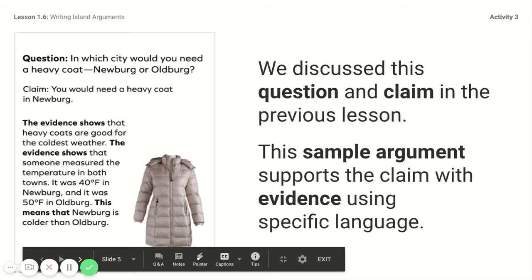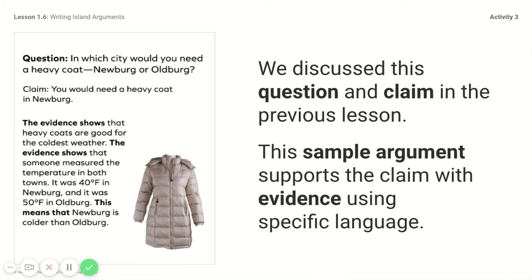Newburgh. The sample argument is how we're going to write our argument about orangutans, and it gives us a little idea of what kind of language we might use when talking about evidence. Notice in bold it says, the evidence shows that heavy coats are good for the coldest weather.